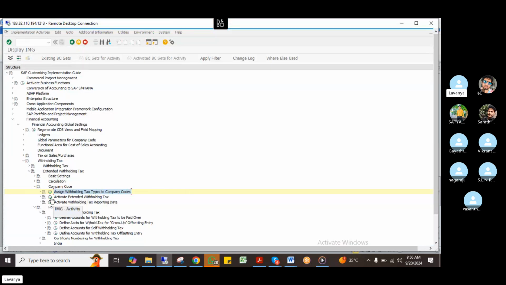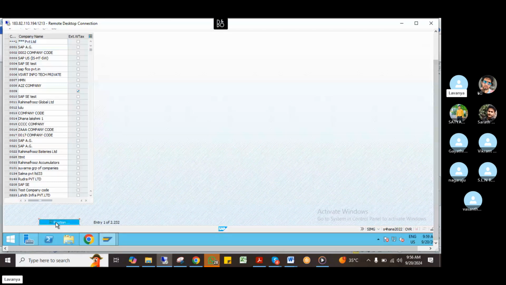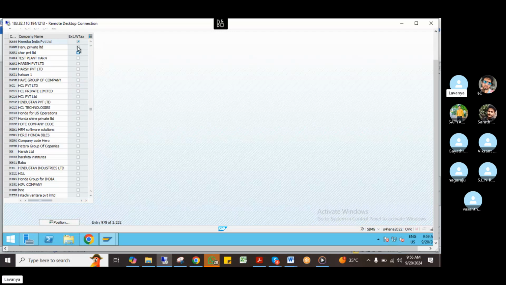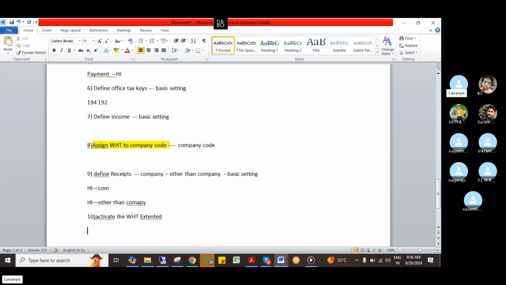See here, this comes under company code level only. If you don't click, it will pick up the classic withholding tax. If you give it here, it will pick up the extended withholding tax. See here, for my company code I have done the extended withholding tax. This is called the extended withholding tax I'm using. This is one more step.